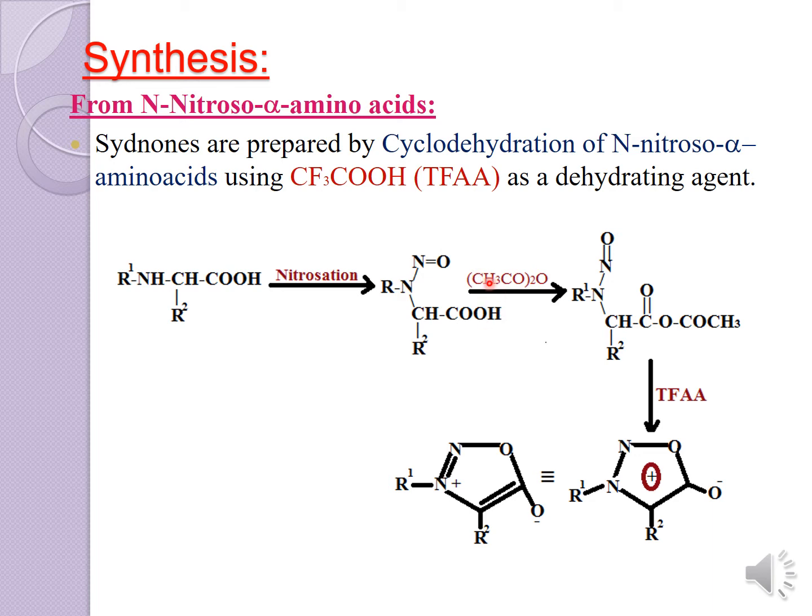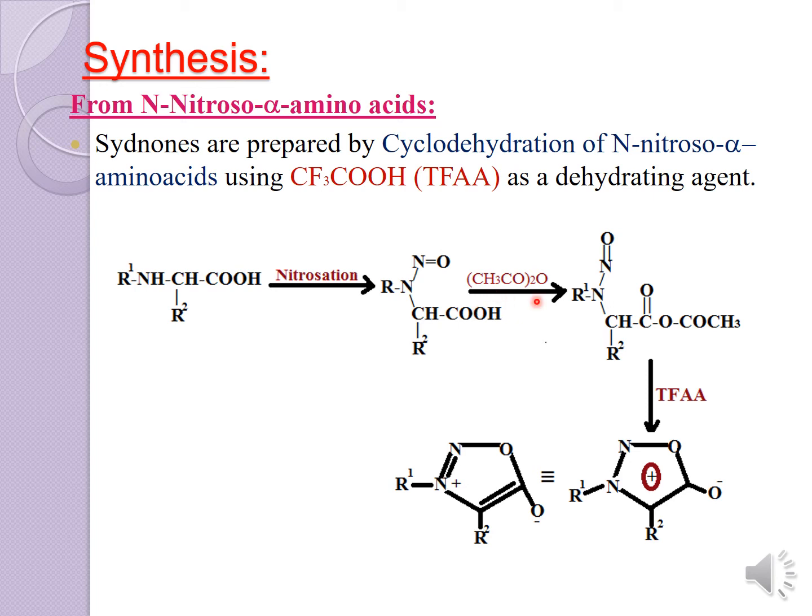The first step is the formation of the alpha amino acid, and then you are doing the acetylation reaction with the help of acetic anhydride. When you are treating it with the acetic anhydride, one of the CH3COOH gets cleaved out.